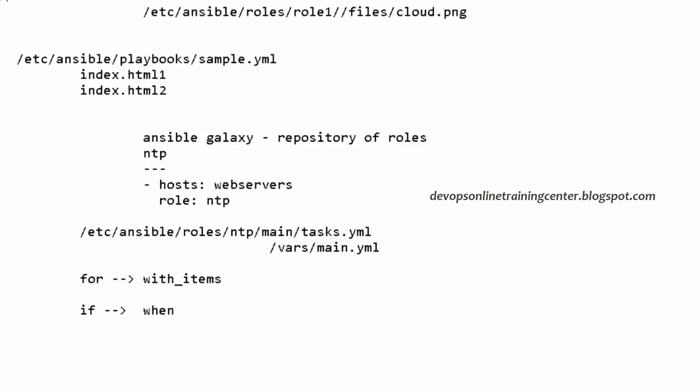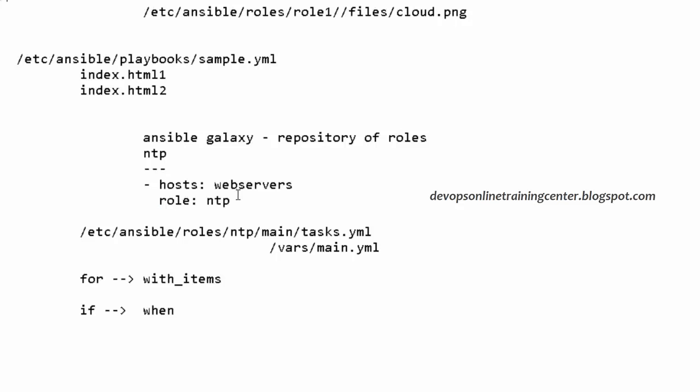How do we associate a playbook? We simply say hosts and role. So on this group, this role will be executed. Whatever is the code inside this, it will be executed. From where does the execution start? From tasks main.yaml. Is this clear?